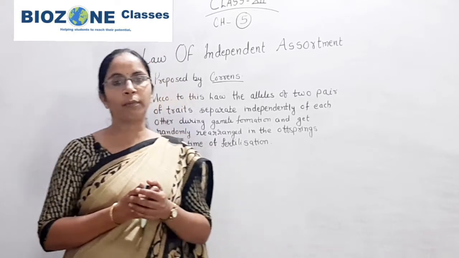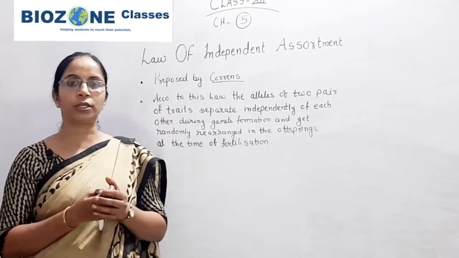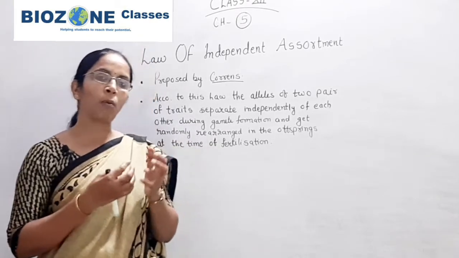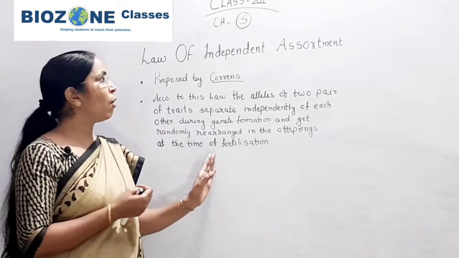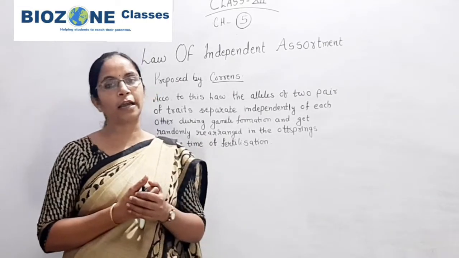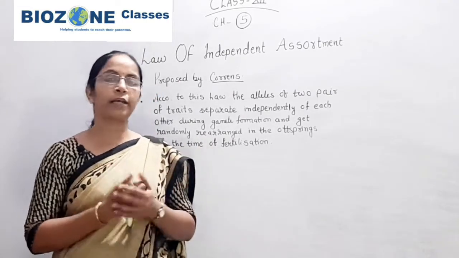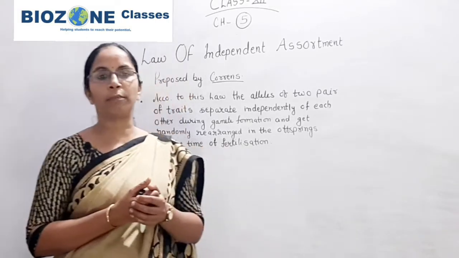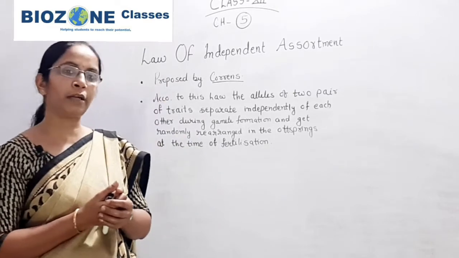The law of dominance and the law of segregation are explained by a monohybrid cross. But to explain the law of independent assortment, you at least require a dihybrid cross, or you can explain it with a polyhybrid cross. Remember these introductory points.